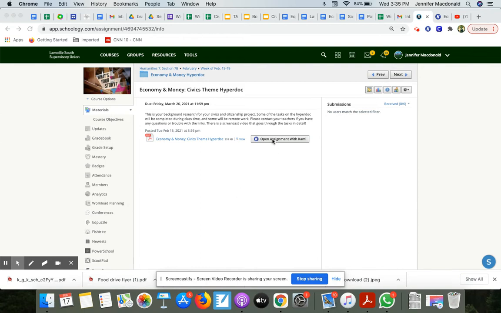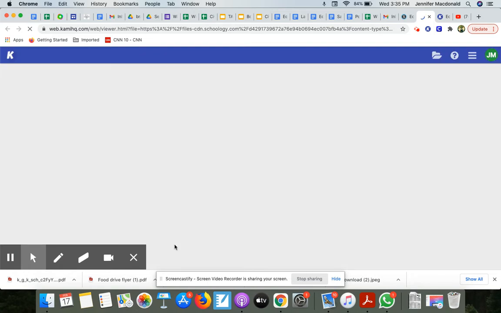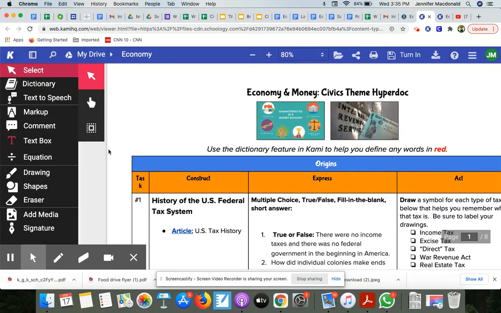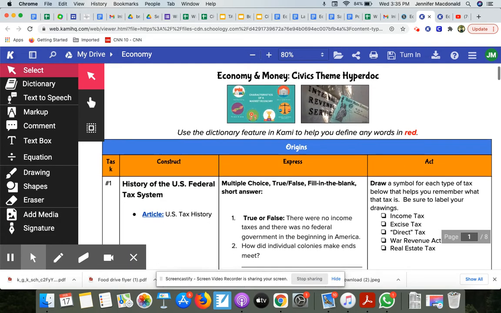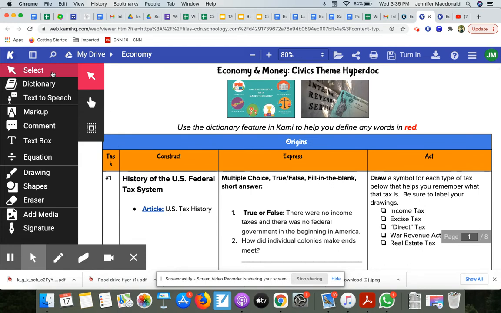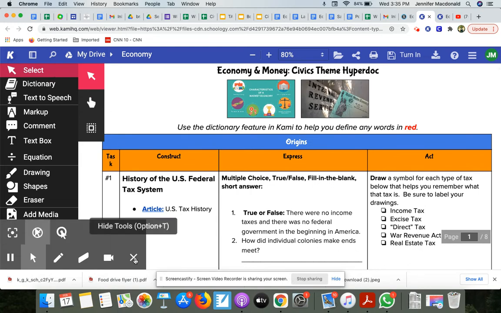So the first thing you'll notice is that this is a Kami assignment. So I'm going to go ahead and open it up in Kami. And while this is loading, I just want to remind you that all of your Kami tools are over here on the left-hand side. In order to navigate these documents, you want to make sure you are on this select feature.